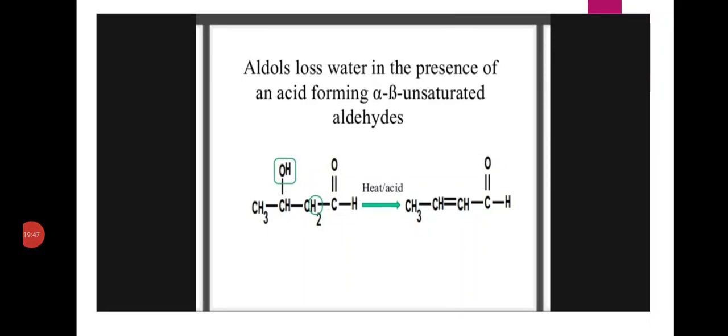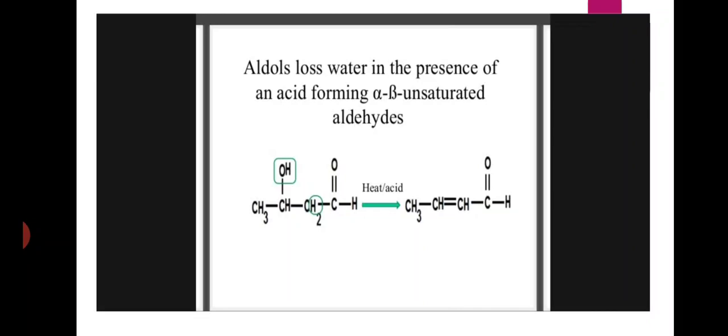Aldols lose water in the presence of an acid, forming alpha beta unsaturated aldehydes. First, in the aldol condensation reaction, our final product is aldol. Aldol means beta hydroxy aldehyde or beta hydroxy ketone. If two aldehydes participate in aldol condensation, the final product is beta hydroxy aldehyde. If two ketones participate in the reaction, the final product is beta hydroxy ketone.